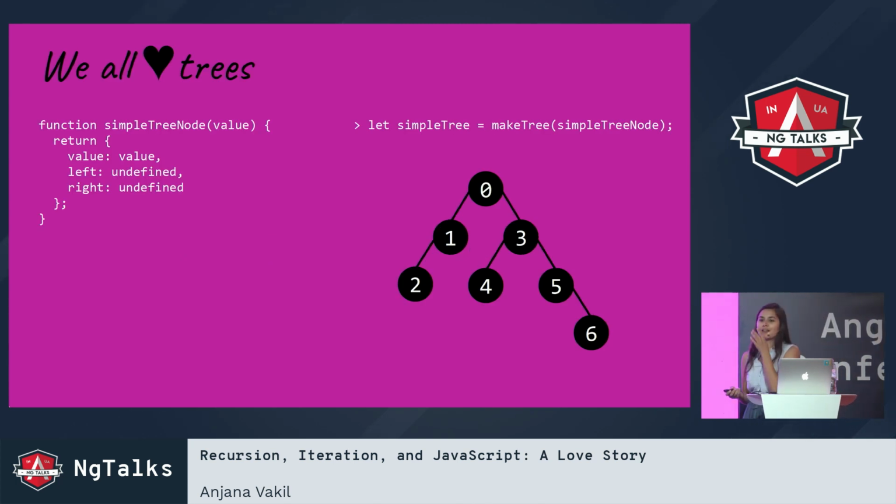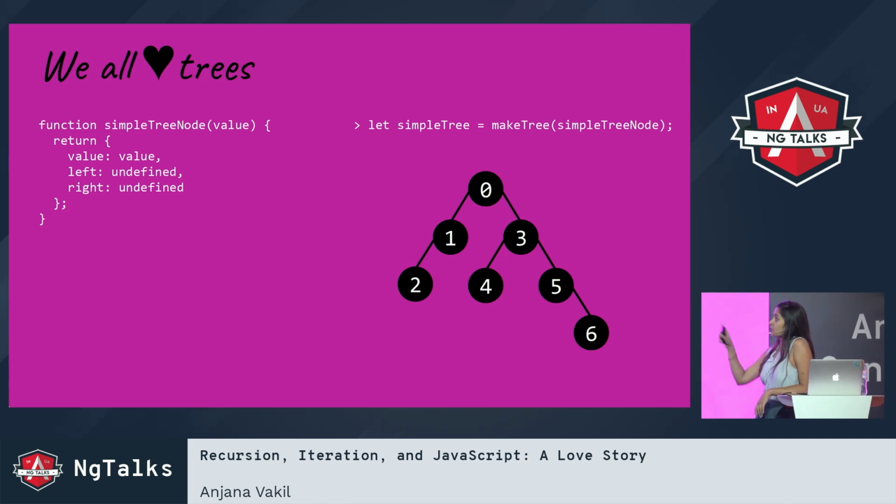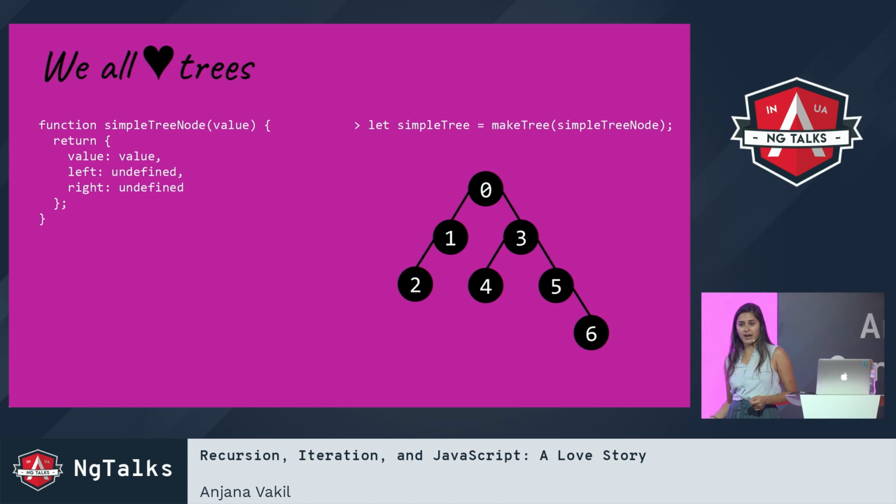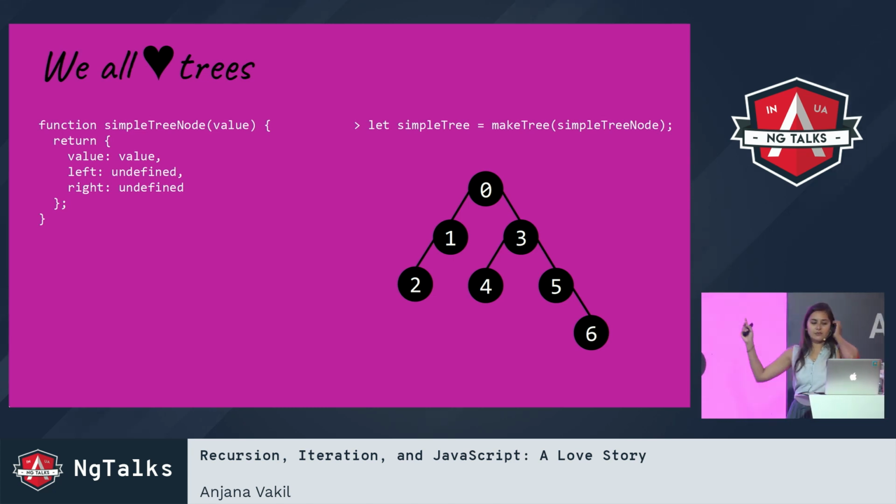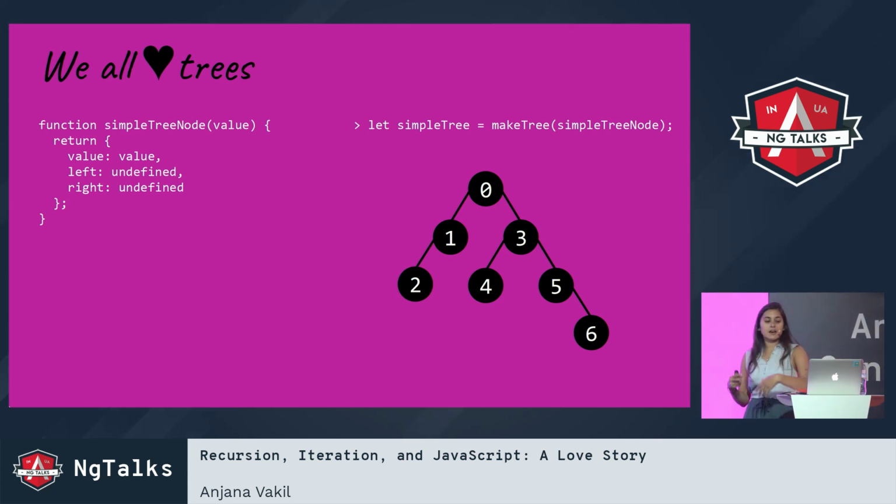Okay, we're programmers, so we love trees. And I've got a really simple little tree node here, where it's just got a value and then possibly a left child and possibly a right child. And I've got a little function, makeTree, which is going to take that node and turn it into a little tree that looks like this. Got some values in it. No big deal, simple tree.